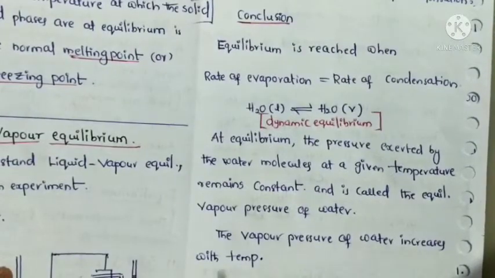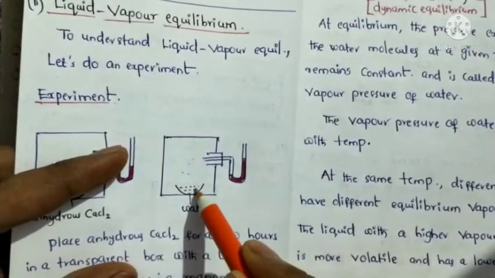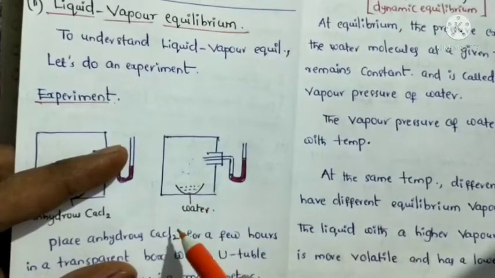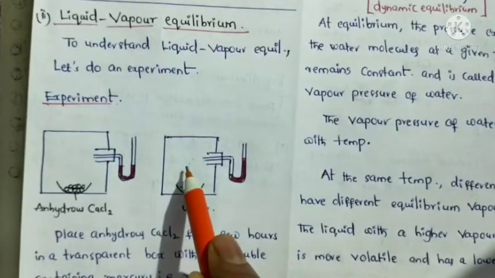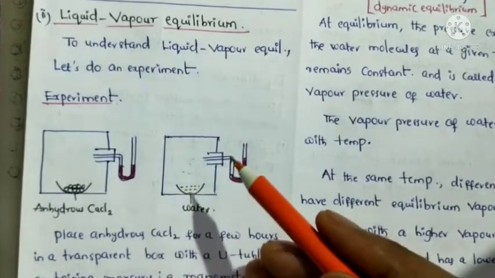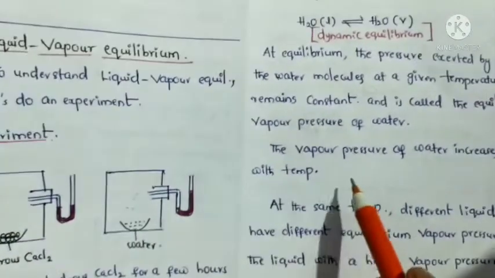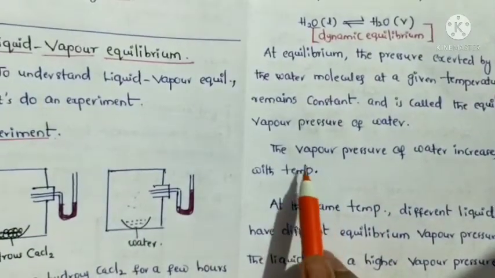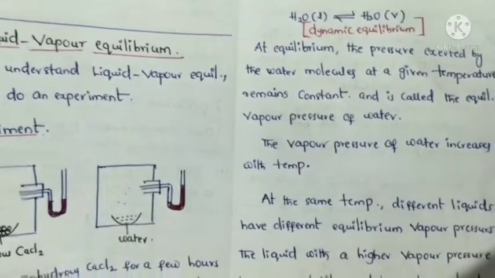The vapor pressure of water increases with temperature. When the temperature increases, the escaping of water molecules increases, so the water molecules in the vapor phase increase. That means vapor pressure increases.